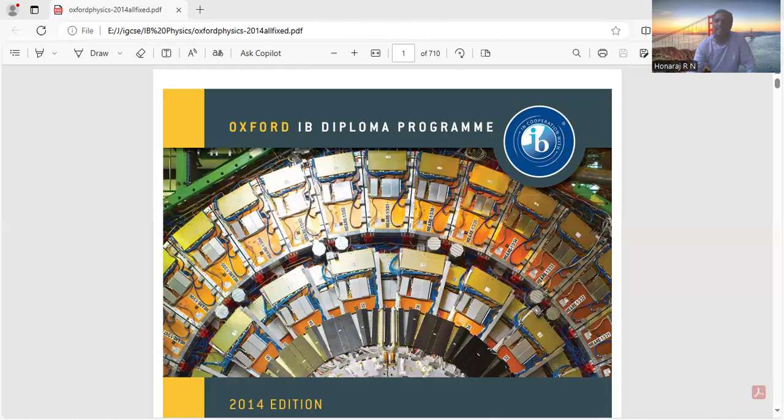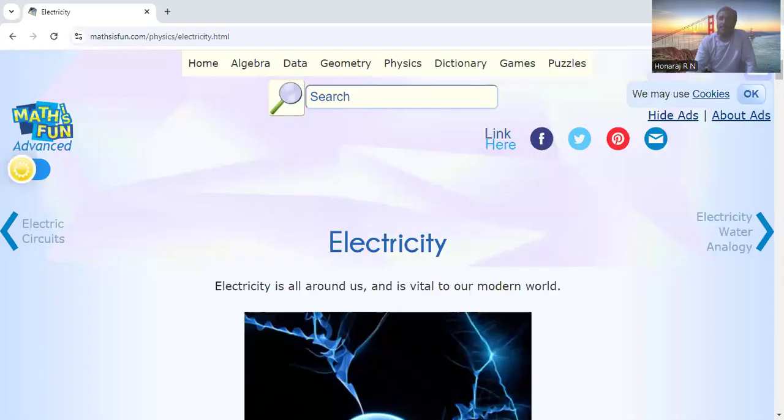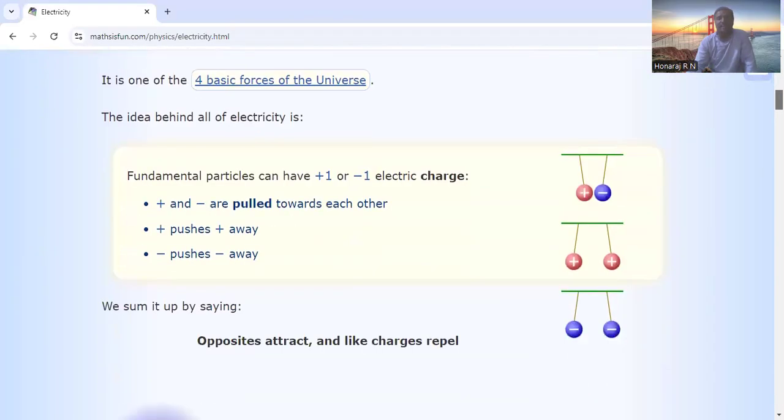Electric charge is of two types: positive charge and negative charge. Those are the two types of charge. In an atom, the proton contains positive charge, the electron contains negative charge, and the neutron is electrically neutral.